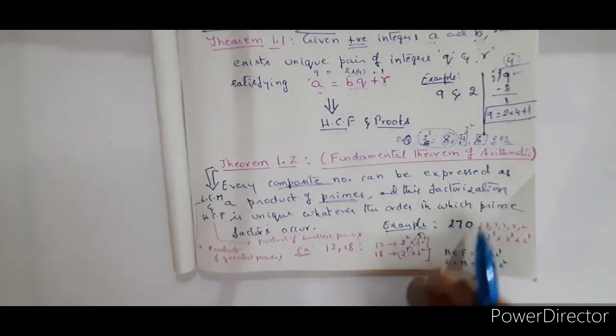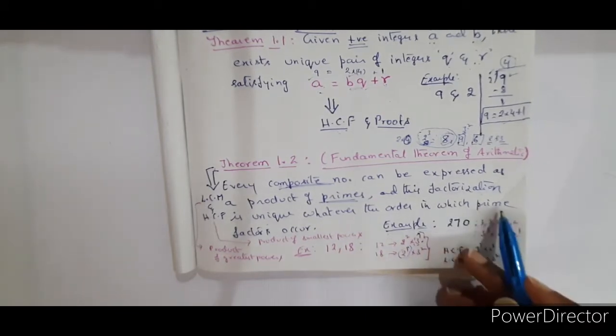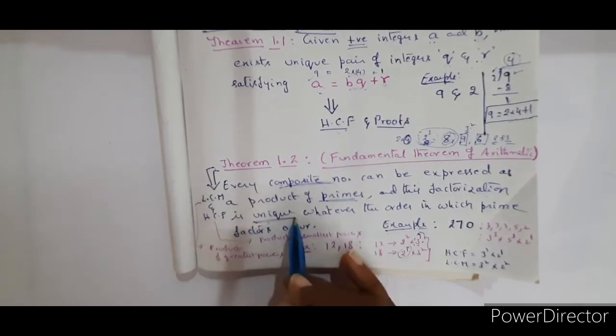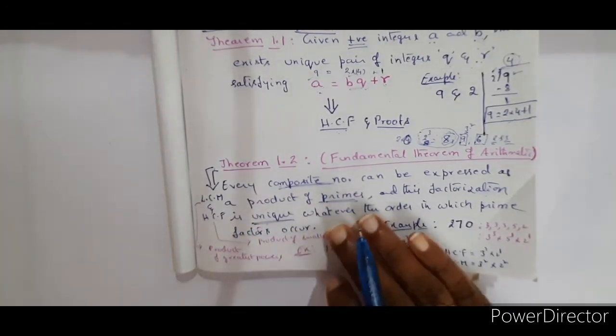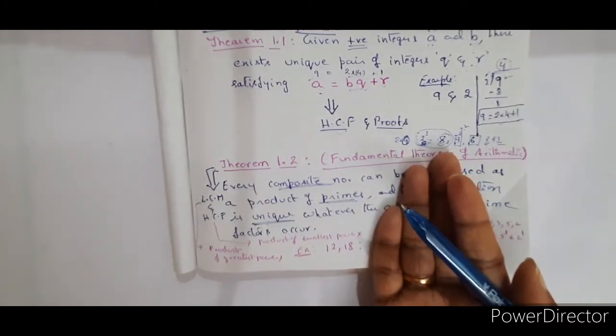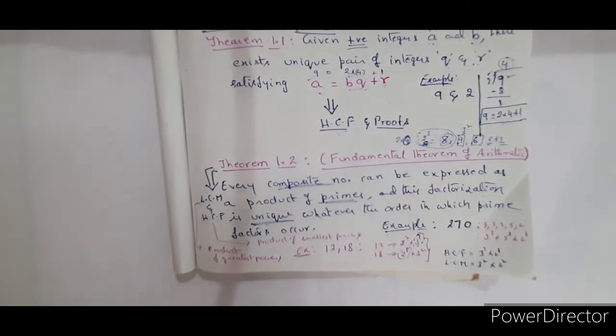That means when you are finding the factors, in whichever order the prime numbers may come, this factorization is unique. That means you can't have another set of prime numbers as factors to the same number. Did you get that one? That is the meaning of unique.